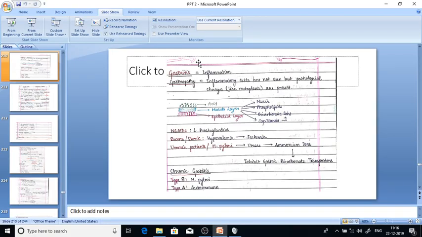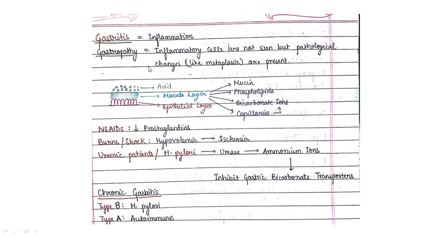So, hello friends, let's start with the next part of our discussion, that is chronic gastritis or peptic ulcer. We'll discuss all of this. First we will focus on the etiology. What are the basic etiologies for chronic gastritis or peptic ulcer? The etiology is almost the same for both of these.